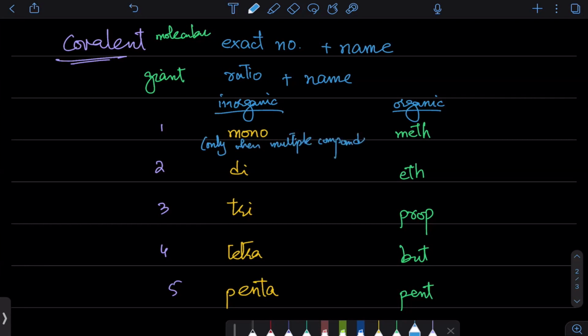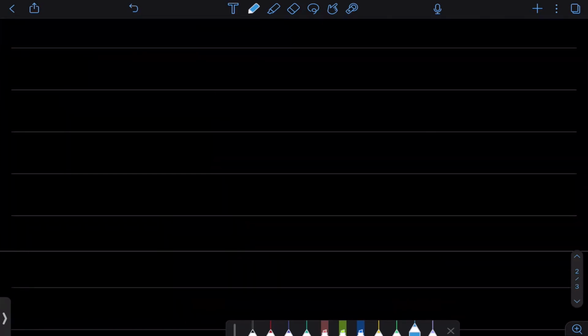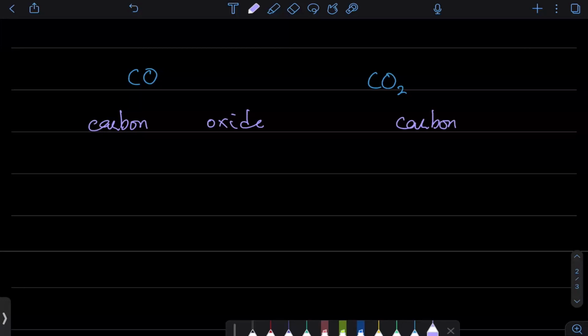So let me give an example. Carbon and oxygen can directly join to give me carbon monoxide or carbon dioxide. They're completely different things. Carbon monoxide is poisonous. Carbon dioxide, poisonous nahi hai. Carbon monoxide is neutral. Carbon dioxide is acidic. Unke behavior bade different hote hain. So this one, we will say carbon oxide. तो वो तो हम दोनों को बोल सकते हैं, because both of them have carbon and oxygen in them. So हम क्या करेंगे?